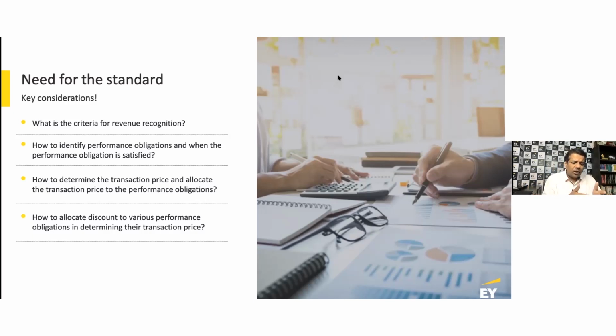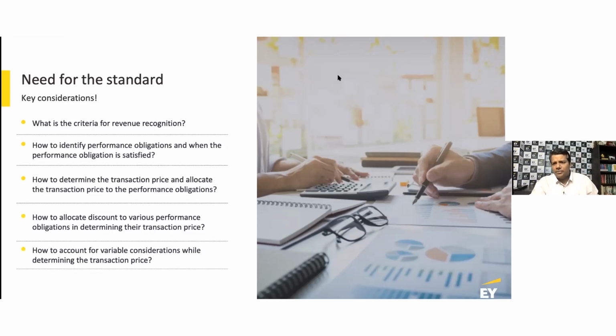So I have a customer, then a contract, then I've identified my performance obligations, then I've determined my contract consideration, then I need to allocate the contract consideration to each of the performance obligations. Now, if there is variable consideration, I need to determine that. And once you have done all of that, that is what helps you figure out revenue recognition, as and when your obligations are fulfilled, and we're going to talk more about it.